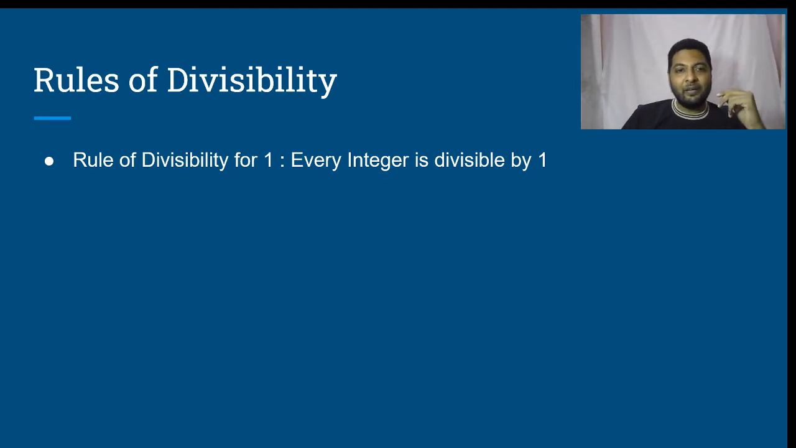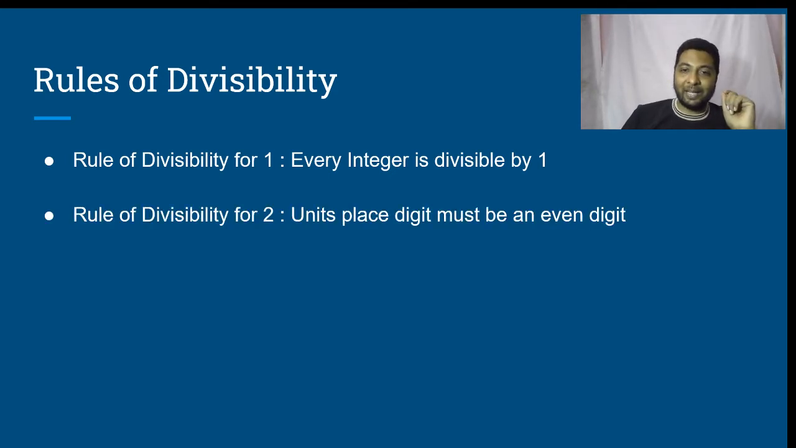You may say, a very even number. The definition of even number is that it must be divisible by 2. If it is divisible by 2, we call it as even. But what is the rule of divisibility for 2? The rule of divisibility for 2 is the number must end with an even digit. Units place digit must be an even digit.